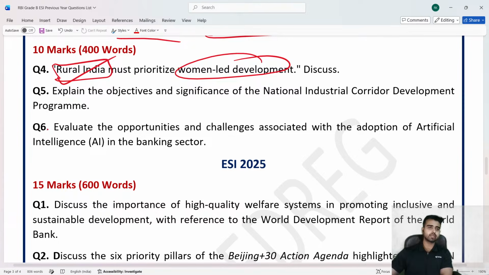Moving ahead, question number 5. Explain the objective and significance of National Industrial Corridor Development Program. Infrastructure related questions. ठीक है. And then evaluate the opportunities and challenges associated with the adoption of AI in the banking sector.